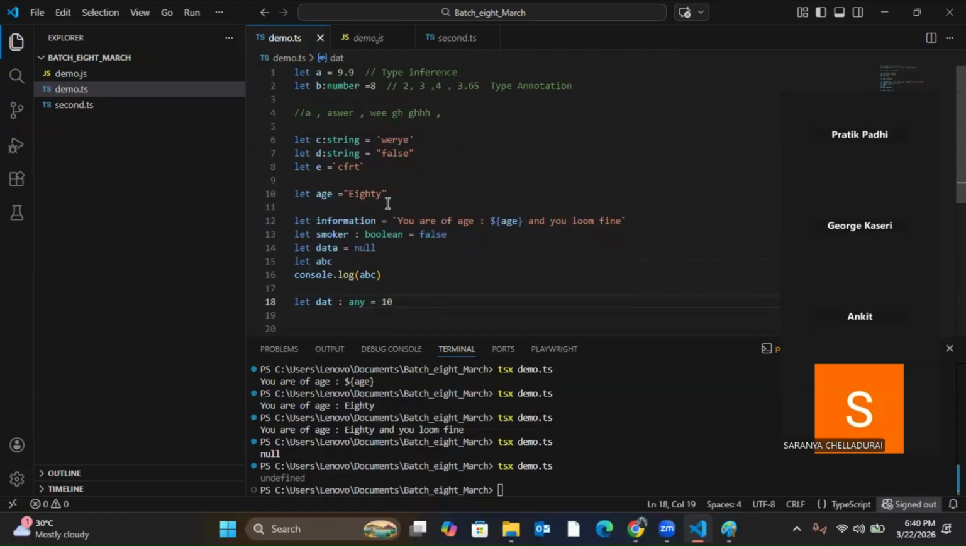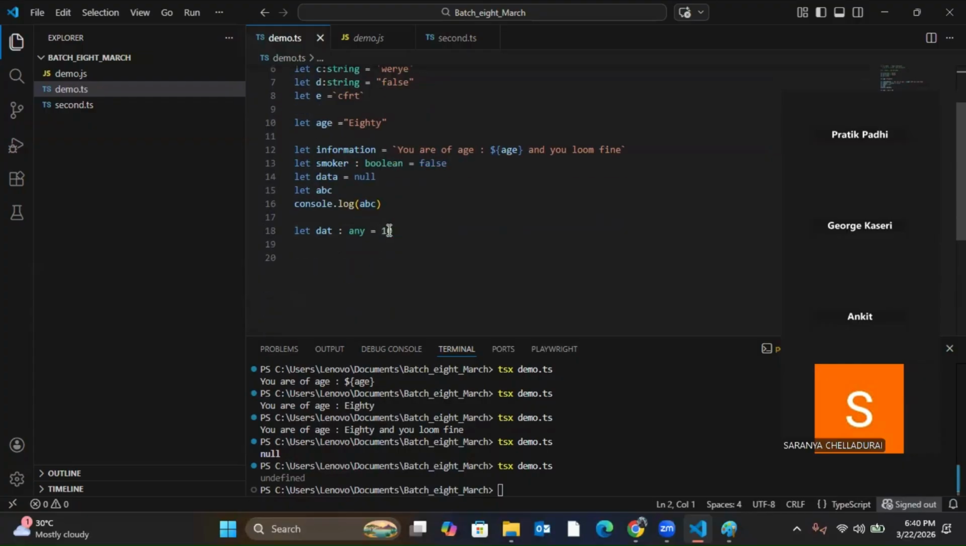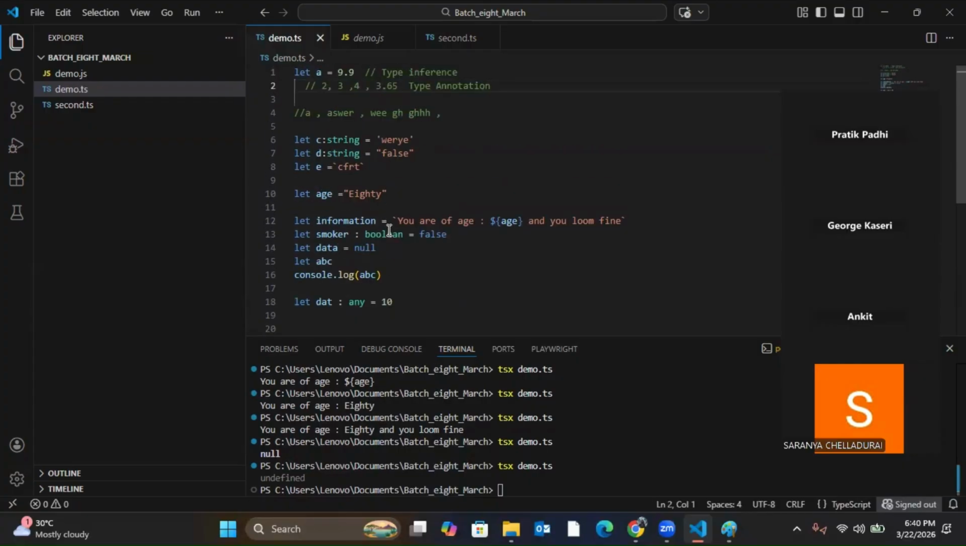Do you have any data type in JavaScript? I never came across this one. That's what I told, right? Any and union are only for TypeScript. They are not present in JavaScript.